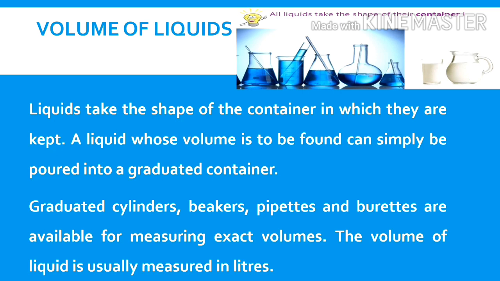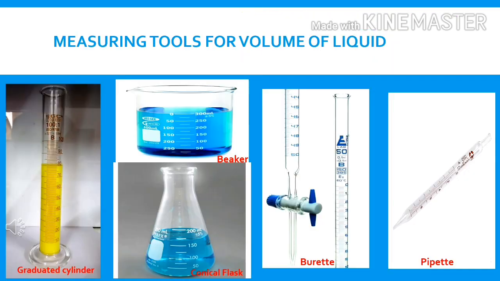Do you know the quantity of blood in a human body? Super. 4.5 liter to 5.5 liters. The tools used for measuring volume of liquid are graduated cylinder, beaker, conical flask, burette, and pipette. These are widely used in laboratories to measure volume of liquid accurately.